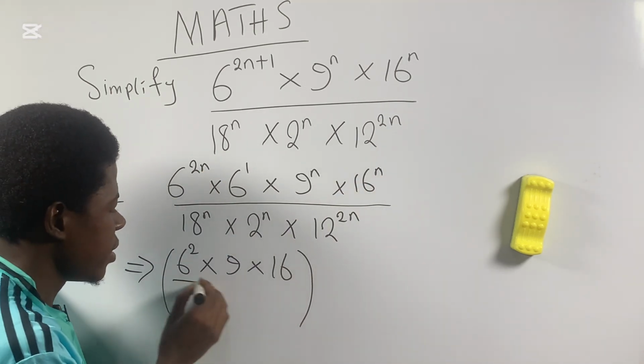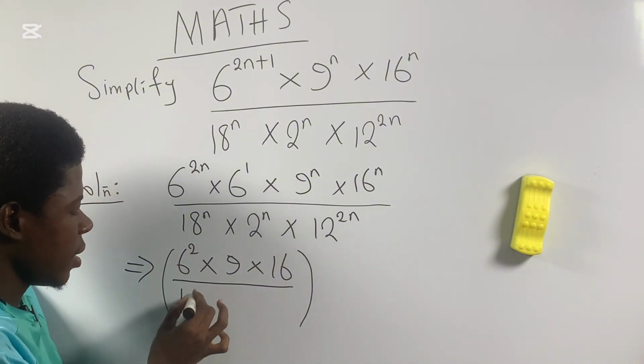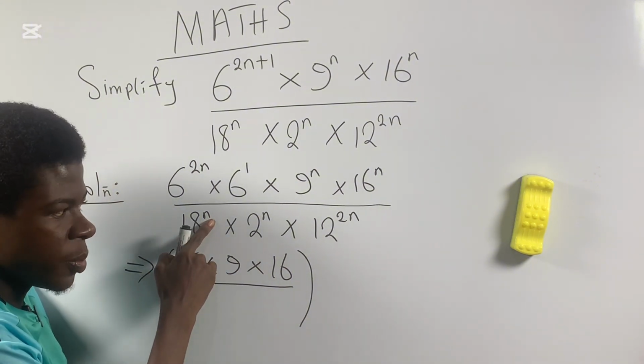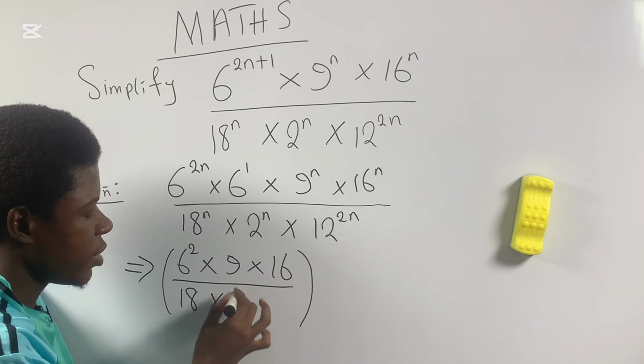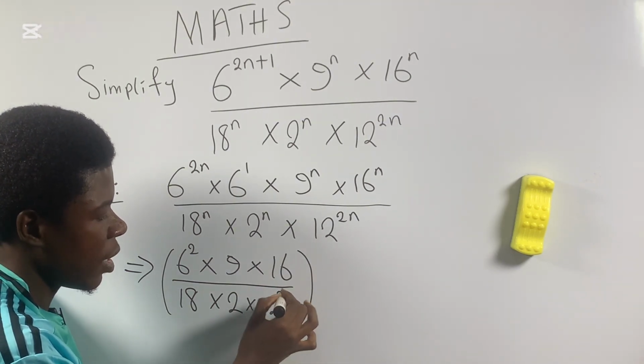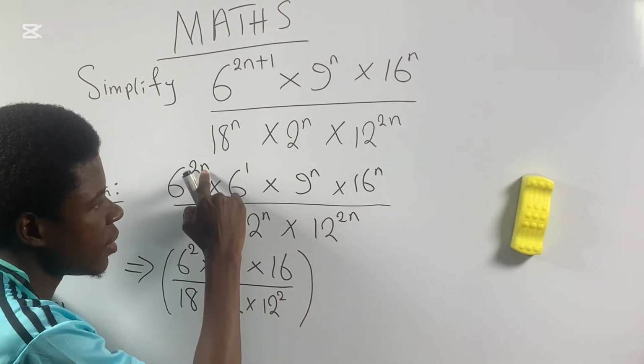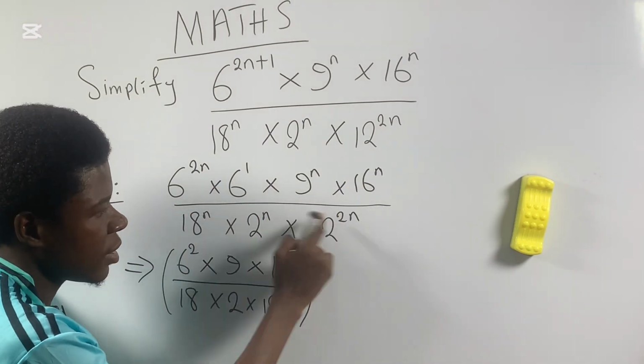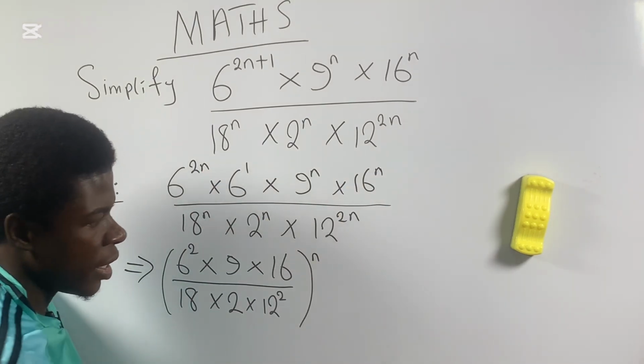Now, this is being divided by 18, don't put the n, by 2, and as well by 12 power 2. Everything, this n, this n, this n, this n, raised to power n.